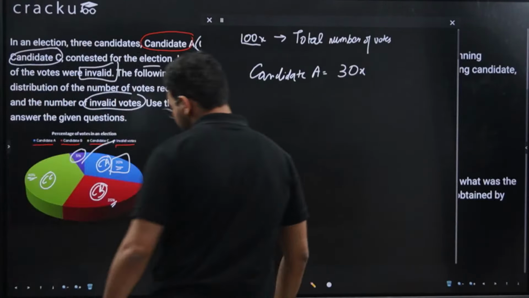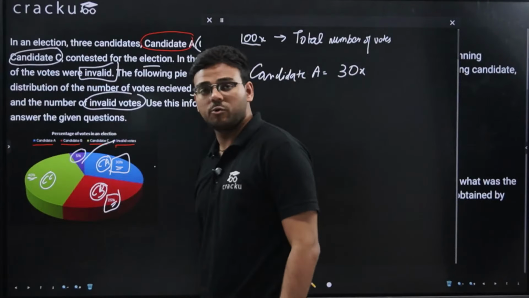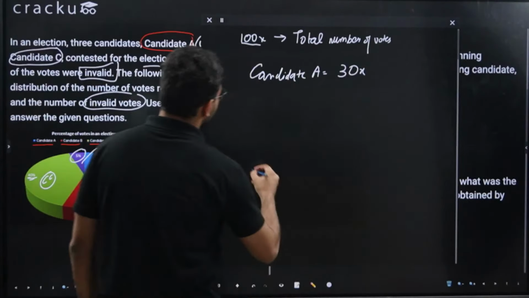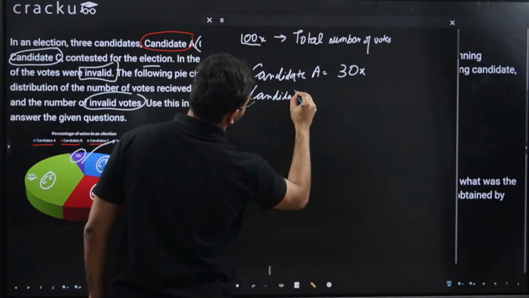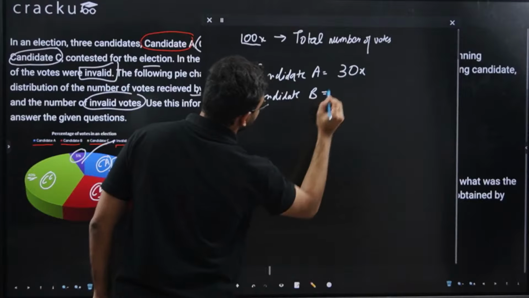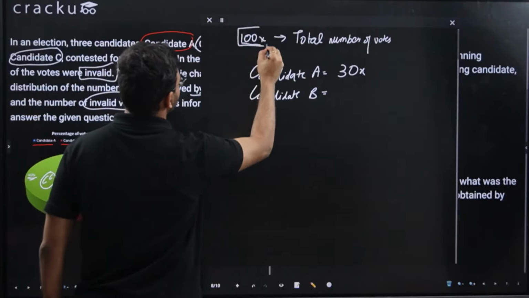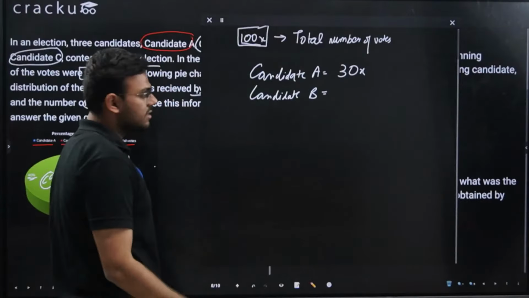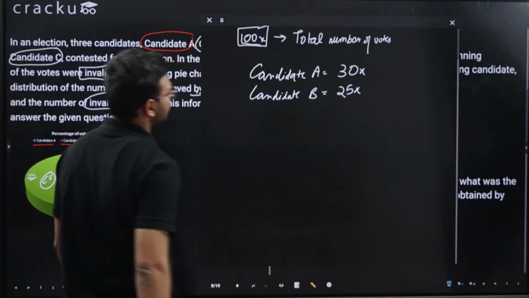Now what about candidate B? Candidate B received 25% votes. What is 25% of the total number of votes? 25% of 100x is 25x.